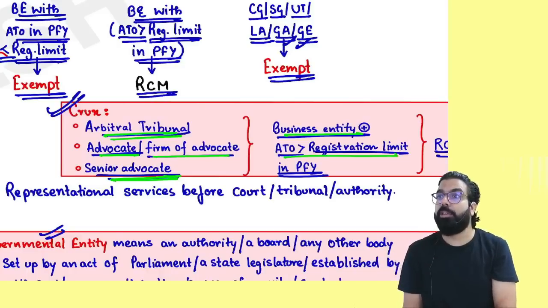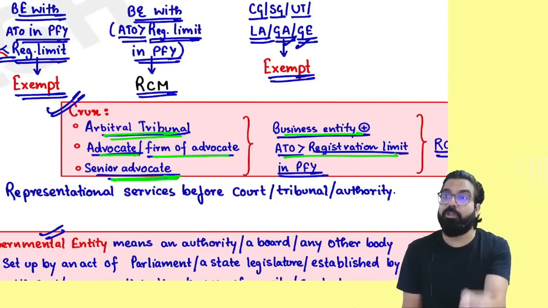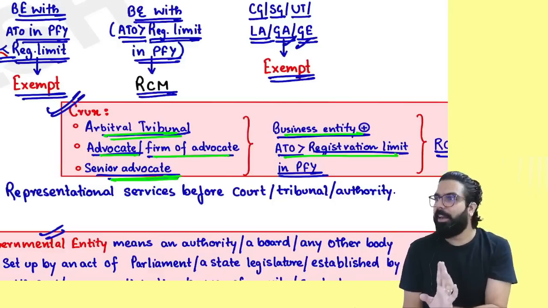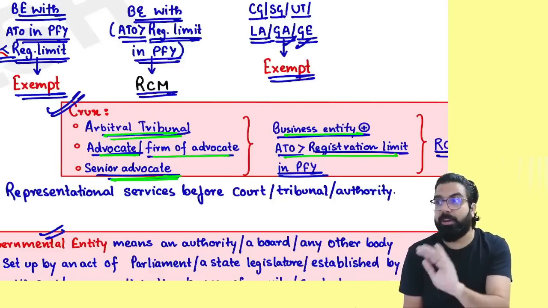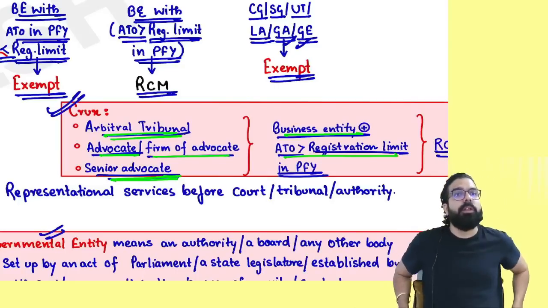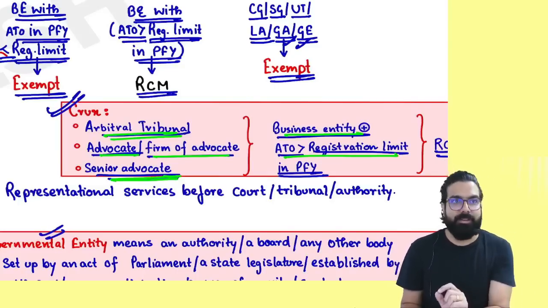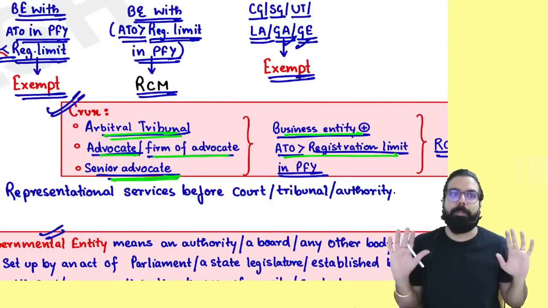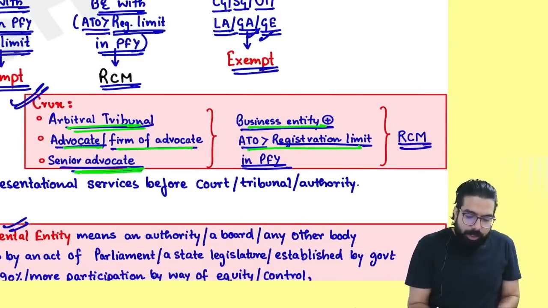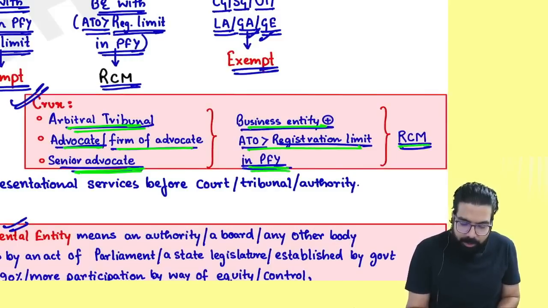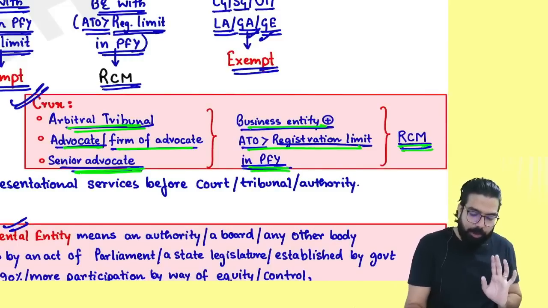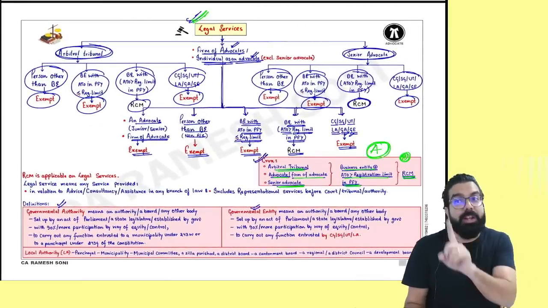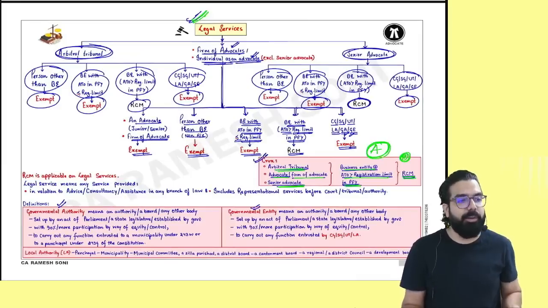Sir, if last year's turnover is not there, then? I assume that the last year's turnover is more than registration limit, only then you say RCM. Otherwise, don't say RCM. You have to write your assumption in the question paper. Sometimes the person setting the paper forgets to write something. That time you have to take assumption. But just like that, don't assume. See the question properly. Now, if it is more than registration limit, then only GST will be payable under RCM. This point is the most important point in this chart. I believe this point is A graded. You will see some or the other place, advocate, arbitral tribunal, etc.